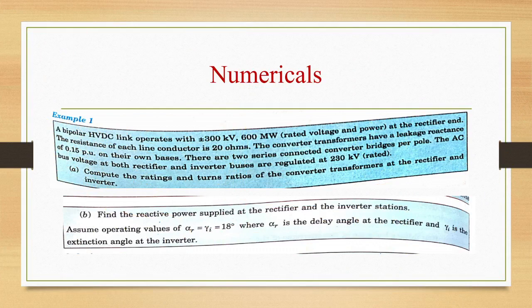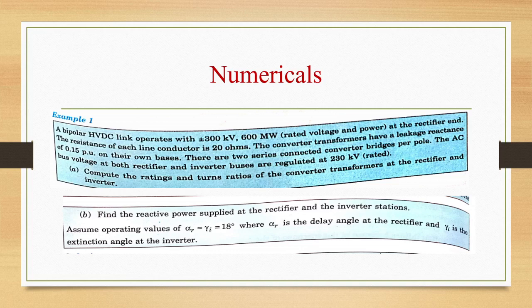A bipolar HVDC link operates with plus or minus 300 kilovolt, 600 megawatt at the rectifier end. The resistance of each line conductor is 20 ohms. The converter transformers have a leakage reactance of 0.15 per unit on their own basis. There are two series connected converter bridges per pole. AC bus voltage at both rectifier and inverter buses are regulated at 230 kV. A-bit: compute the ratings and turns ratio of the converter transformers at the rectifier and inverter.